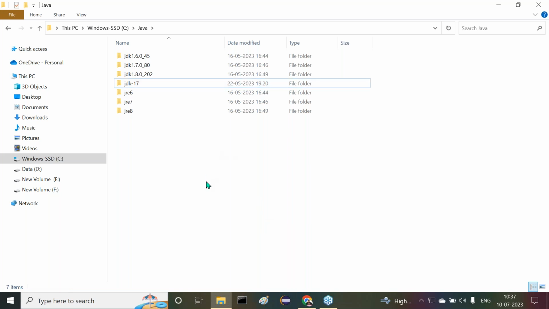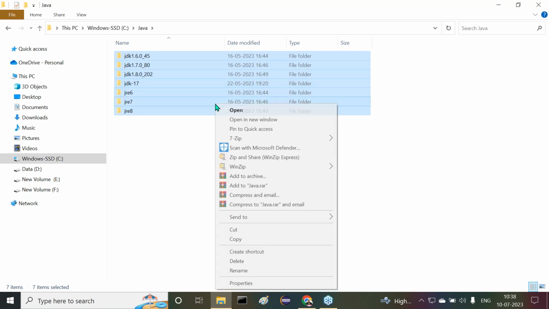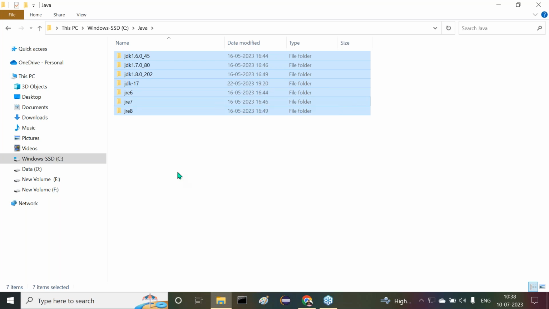Okay, fine. But first of all, let me uninstall the Java softwares. If I want to uninstall the Java softwares, then what do I have to do? Select all. Then next one? Right click and delete. Am I right or not? Select and delete. This is an uninstallation process, right? Don't do this every time. No, it's not good. This is not the way of deleting the softwares in our system.